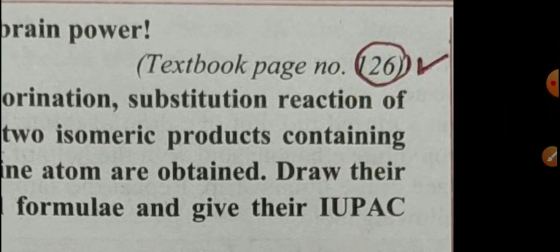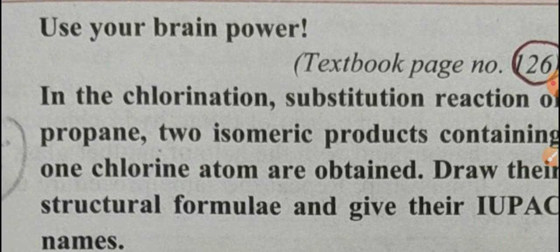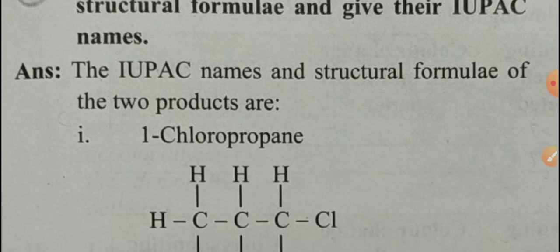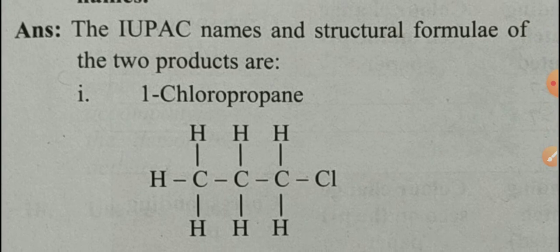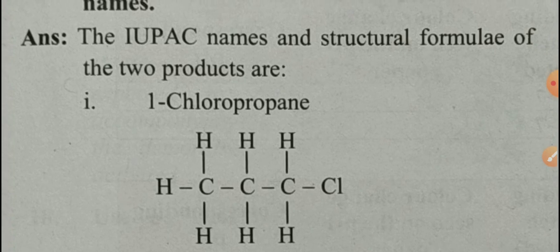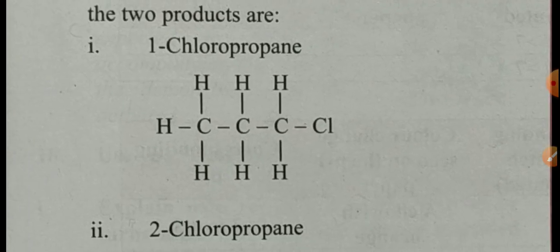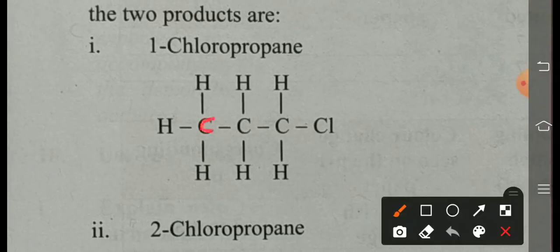Page number 126. Use your brain power. We already read this question. Now see the answer. The IUPAC names and structural formulae of the 2 products are given. Propane means 3 carbon atoms that we arrange here: 1, 2, 3. 1-chloro, so chlorine is attached to the first carbon. You select this from any one side.